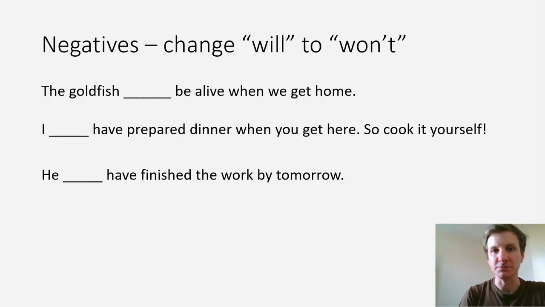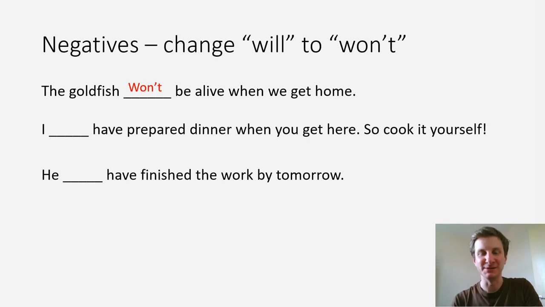Okay, so negative sentences, we just need to change will to won't. For example, the goldfish won't be alive when we get home. Sorry to keep talking about dead goldfish. I'll change the subject now, I promise. I won't have prepared dinner when you get here, so cook it yourself. He won't have finished the work by tomorrow.